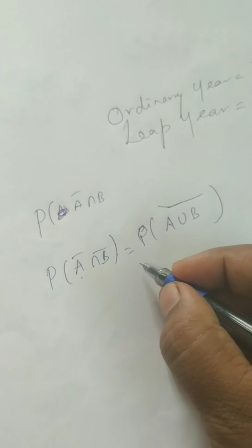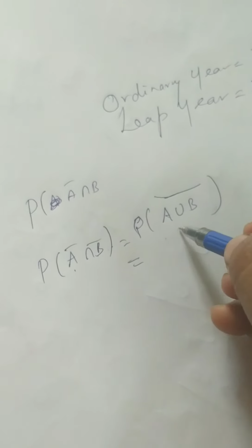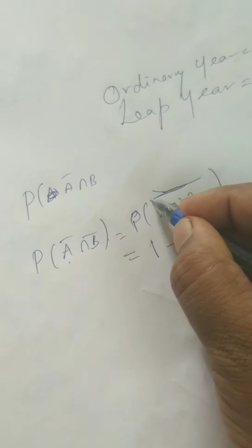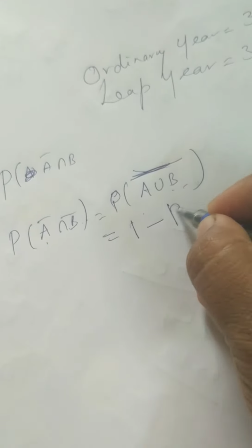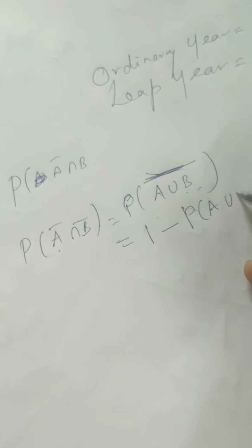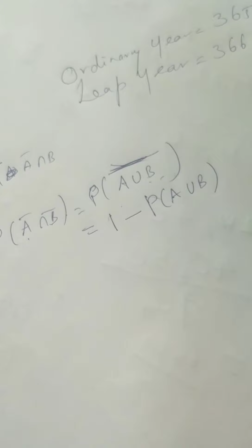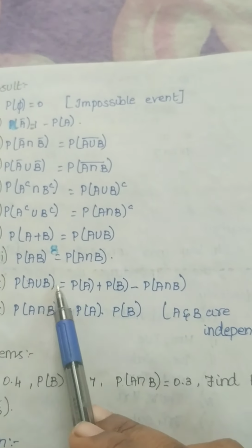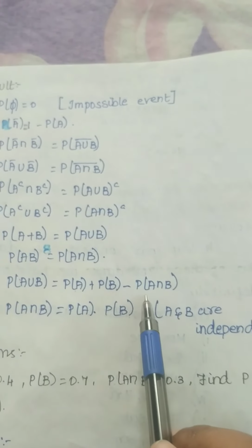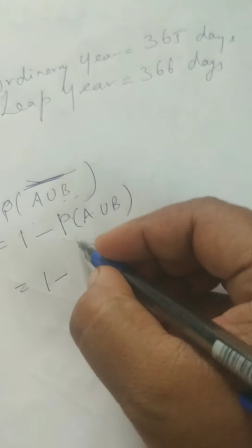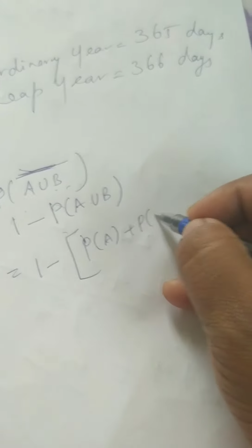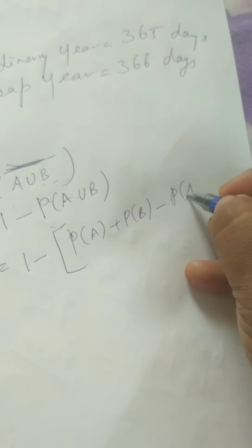Okay. So what is the next step? Now I am going to apply probability of A union B. This already you know, 1 minus. Now I have to remove this bar actually. So 1 minus probability of A union B. Then the bar will be neglected now. So this is equal to 1 minus. Already you know another formula. Probability of A union B is nothing but probability of A plus probability of B minus probability of A intersection B. So now this can be written as probability of A plus probability of B minus probability of A intersection B.